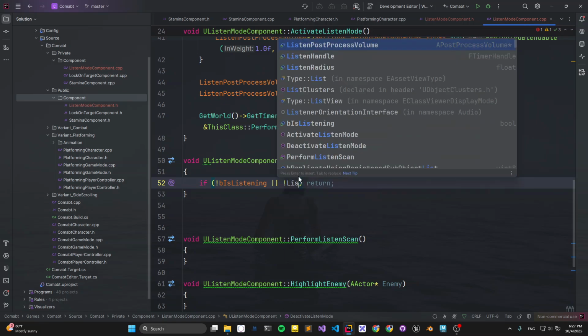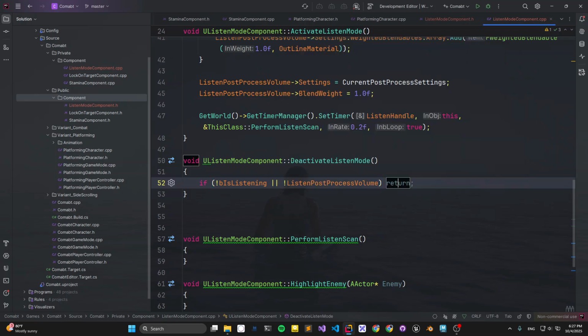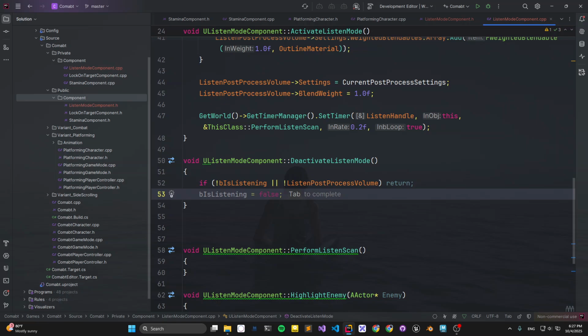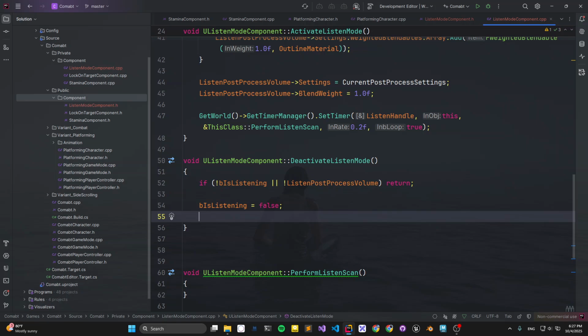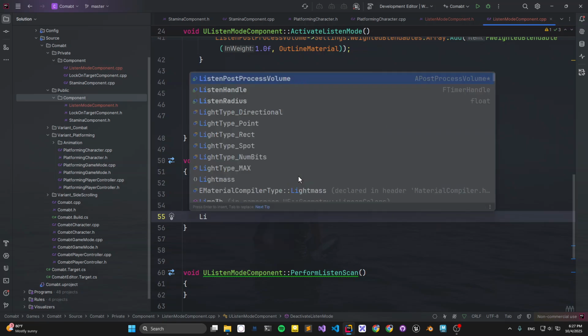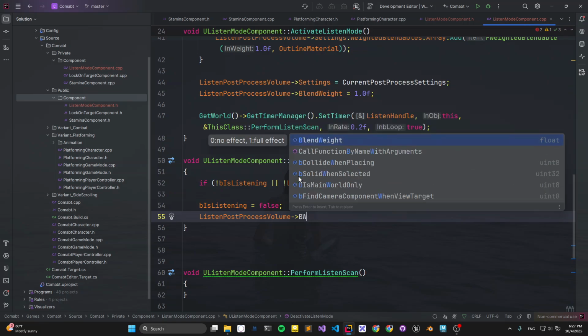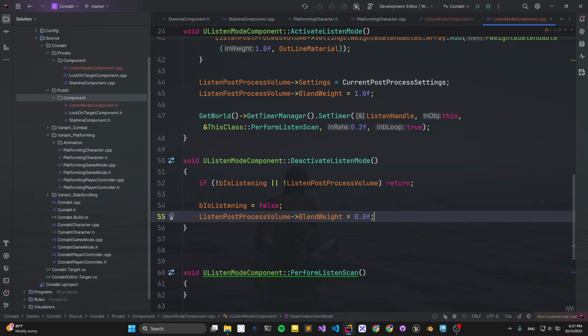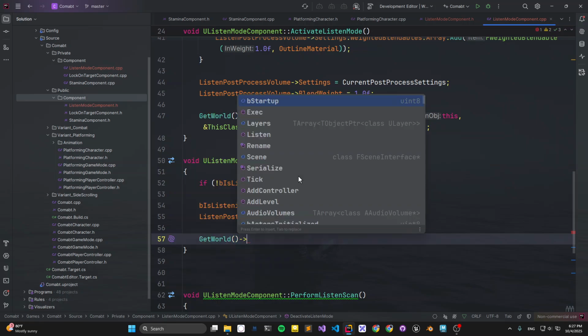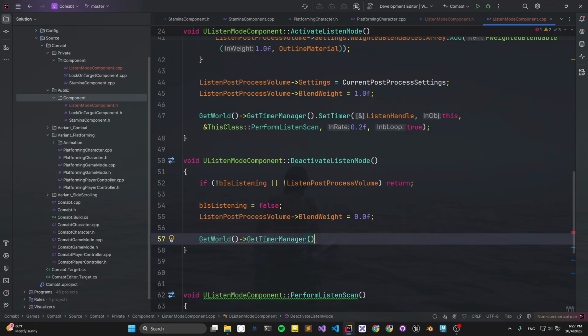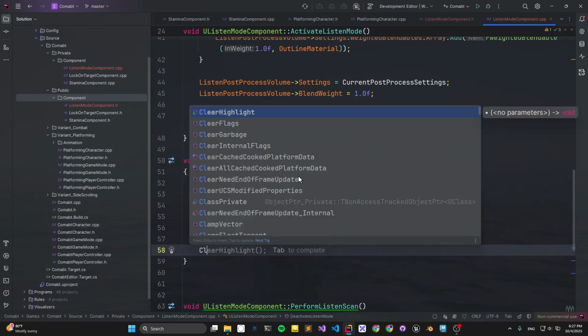And also we need a listening processing volume, and set listen into form, and listening process volume and bandwidth equals 0.0. Disable it and get world, and let's get the timer manager and clean the timer and listening handle and clean highlight.